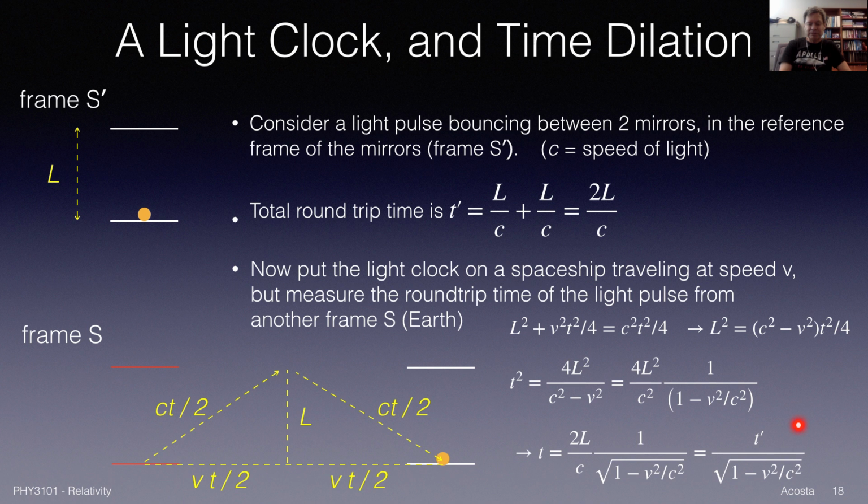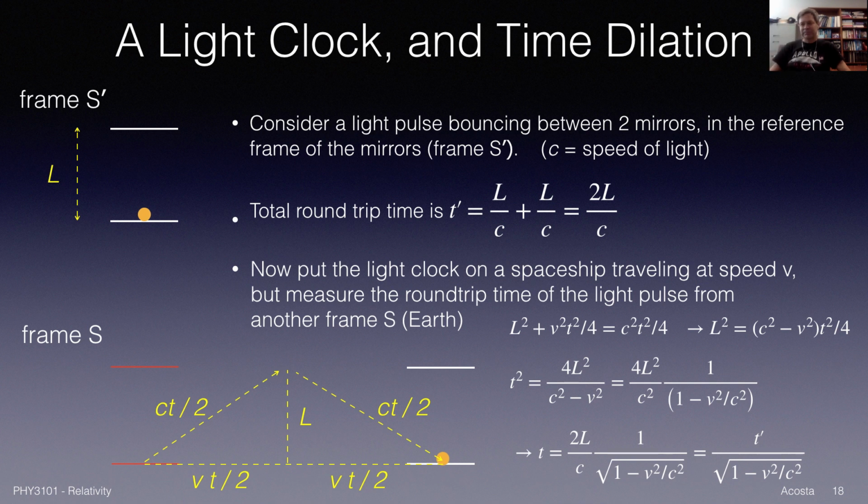So I can replace that with the time in the rest frame, that is the rest frame of the light clock, t prime. But the time we measure on Earth, as the light clock was moving by us with speed v, is t prime over the square root of 1 minus v squared over c squared. We didn't get the same time. And that's because the speed of light is always a constant. So yes, of course, if it is a longer distance light has to go, the longer the time it takes for it to do that round trip, right? So it makes sense. But it's telling us what we measure to be the time for the round trip is different.